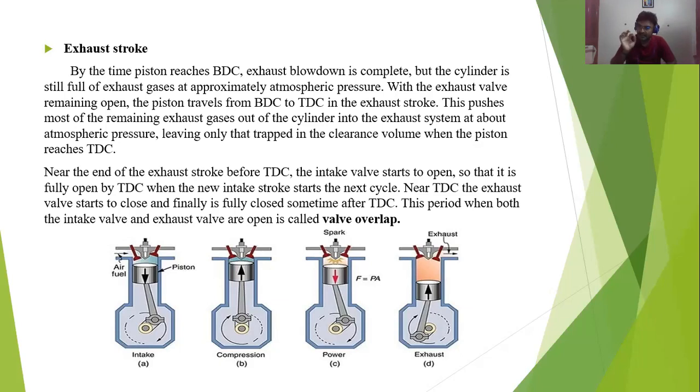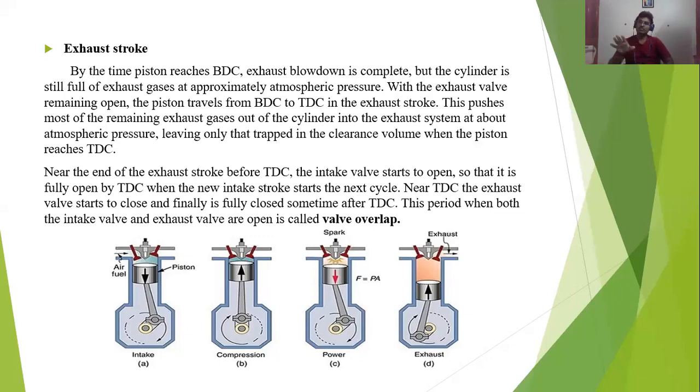At this particular point, the inlet valve and the exhaust valve both will remain open for a particular fraction of time at the end of the fourth stroke, and this is called the valve overlap. The last sentence, you see, this period of both intake valve and exhaust valve open is called the valve overlap. This is one of the important two mark questions. Valve overlap.